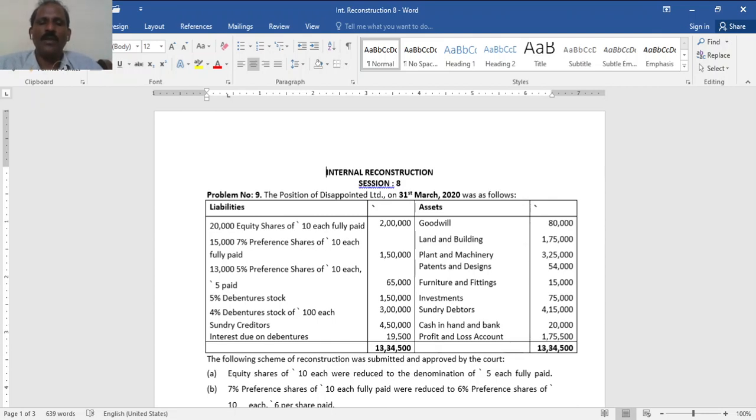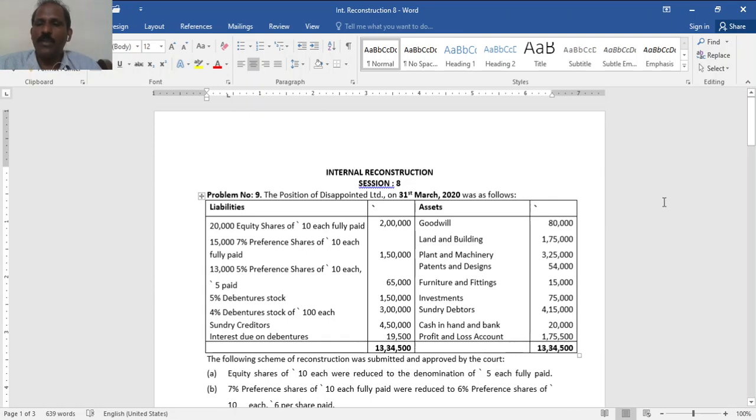There are three different classes or types of shares in the share capital. Next, 5% debenture stock 1 lakh 50,000, 4% debenture stock of 100 each 3 lakh, sundry creditors 4 lakh 50,000, interest due on debentures 19,500. Other side, assets: goodwill 80,000, land and building 1,75,000, plant and machinery 3,25,000, patents and designs 54,000, furniture and fittings 15,000, investment 75,000, sundry debtors 4,15,000, cash in hand and at bank 20,000, profit and loss account 1,75,500, which is overdrawn.